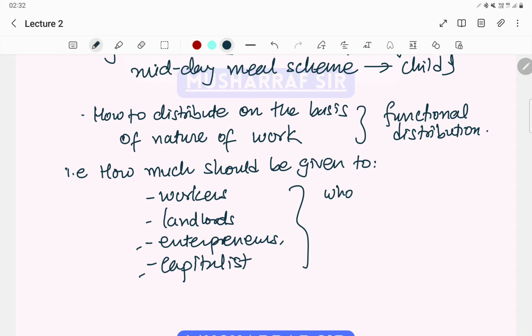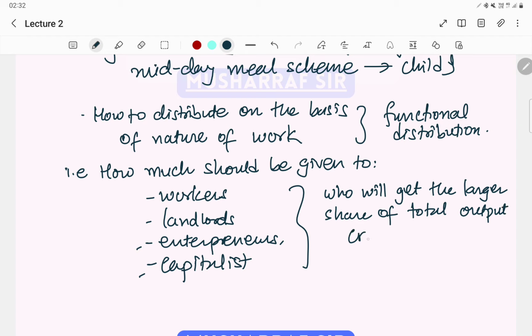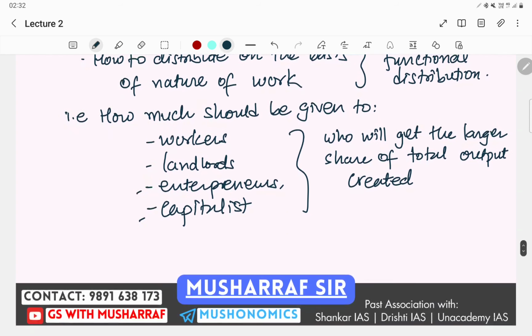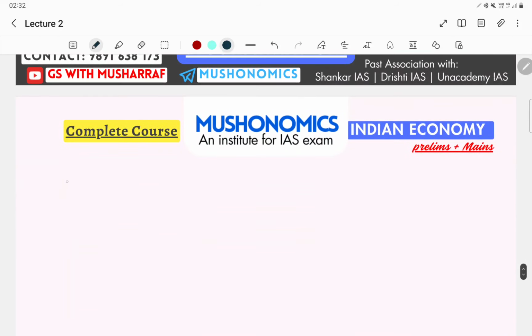That is, who will get the larger share of total output created. For example, I will give you one example of USA to understand it better. Take the example of US economy. In 1992, US economy was somewhere around $12 trillion. US economy we are talking about. So in 1992 it was somewhere around $12 trillion.